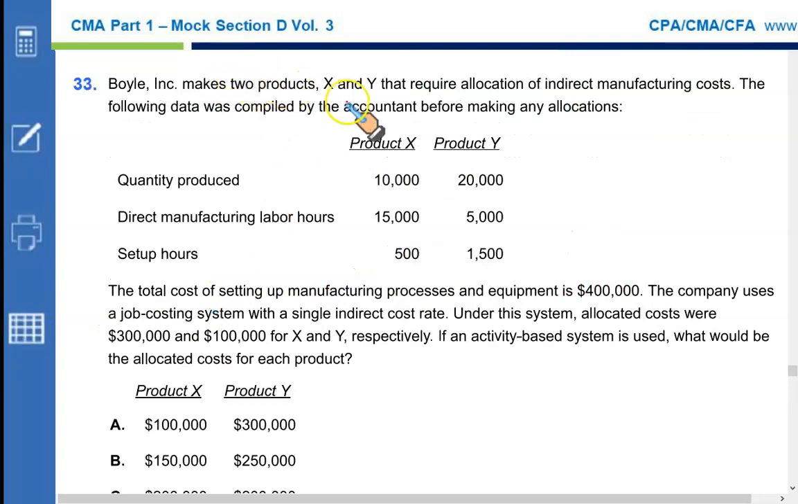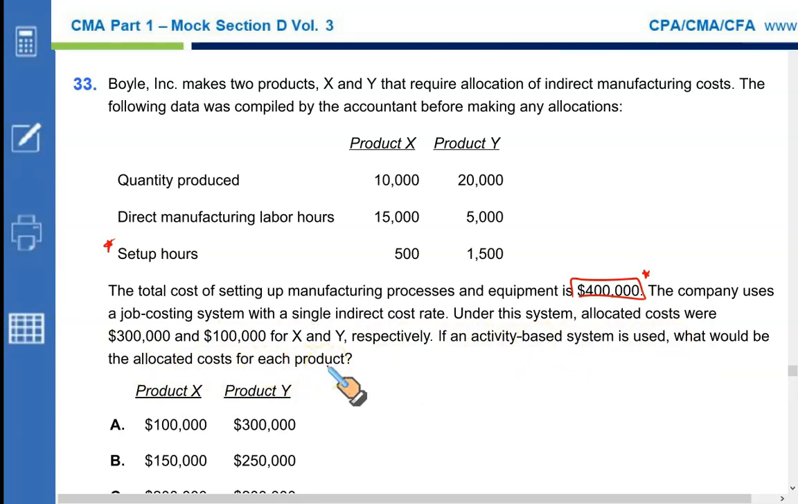Boyle Incorporated makes two products X and Y that requires allocation of indirect manufacturing cost. The following data was compiled by the accountant before making any allocation: quantity produced of X and Y, direct manufacturing labor hours X and Y, setup hours X and Y. The total cost of setting up manufacturing process and equipment is $400,000 specifically for this. The company uses a job costing system with a single indirect cost rate. Under this system, allocated costs were $300,000 and $100,000 for X and Y respectively. If an activity-based system is used, what would be the allocated cost for each product?